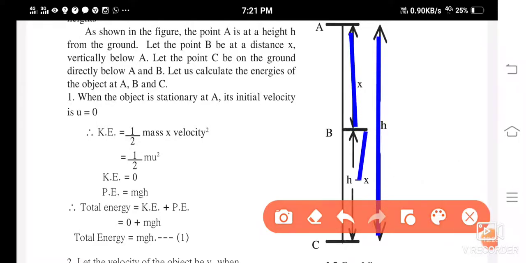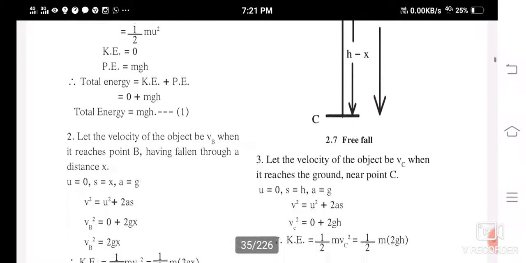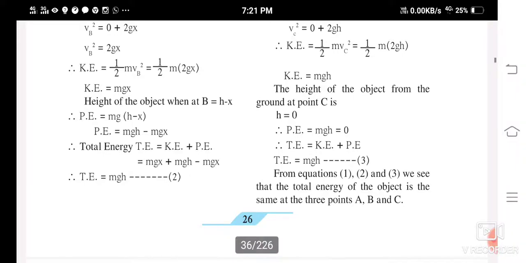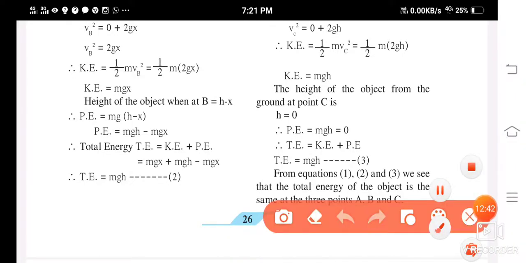So this distance is h minus x. So potential energy is equal to mg into h minus x. You know the formula, potential energy is equal to mgh. So h is how much? h is h minus x. So mg into h minus x.